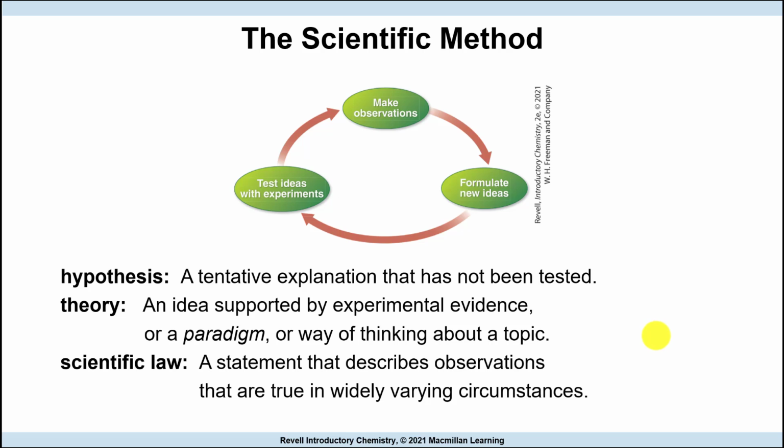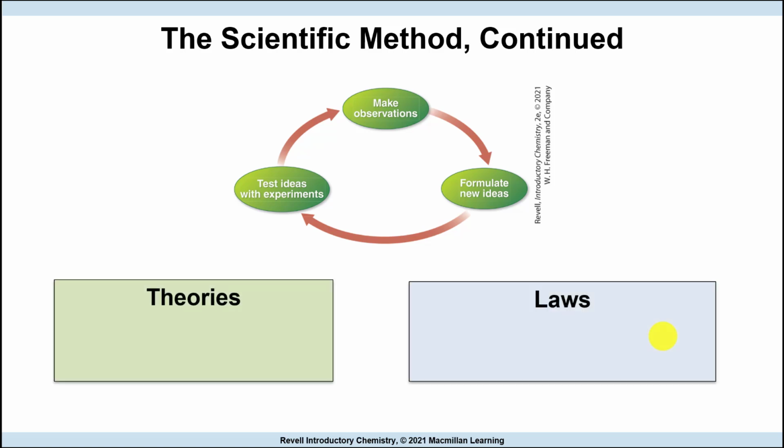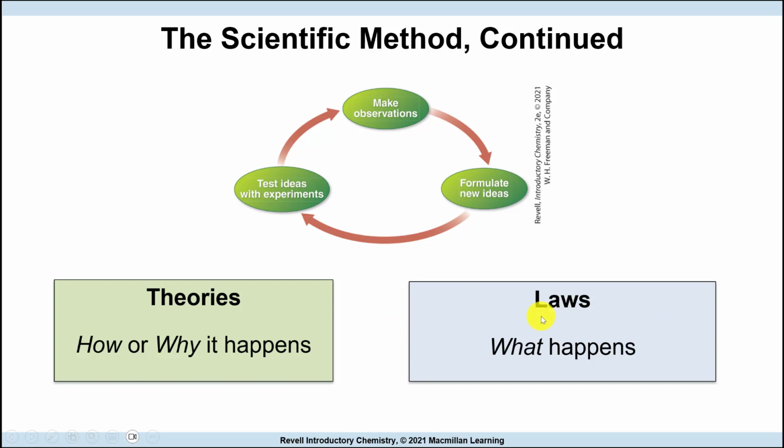We have many laws. Gravity, for example, is true here or somewhere else, it's always going to be true. So theories, how or why something happens, laws, what happens. So when you create a theory, you can use it as a law and be able to predict what will happen.